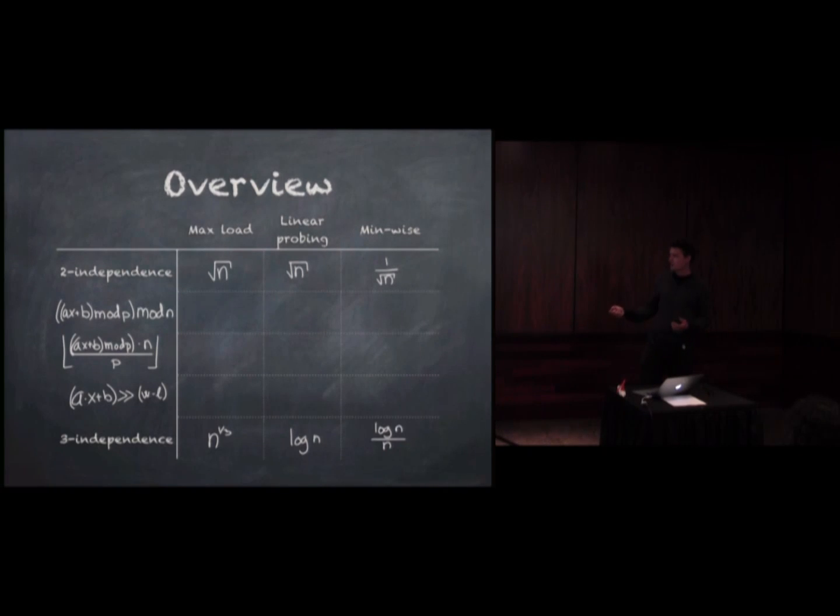So if I use ax plus b for linear probing, then what is the worst case insertion time? It might be as large as square root n for 2 independent, but only log n for 3 independent. For minwise hashing, I have a set of n keys, and I have a specific key, and I want to say what is the probability that the hash value of this key is smaller than the hash value of any other key. For 2 independent, it might be as large as 1 over square root n, that's tight. And for 3 independent, it might be log n over n, that's also tight.